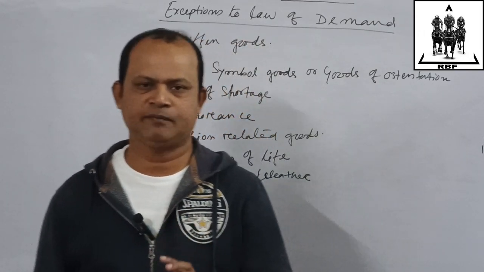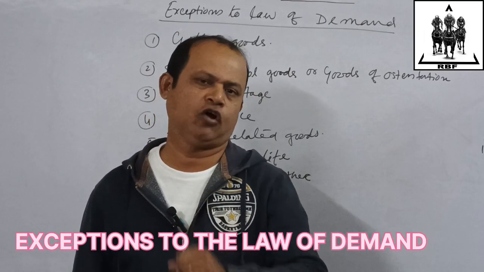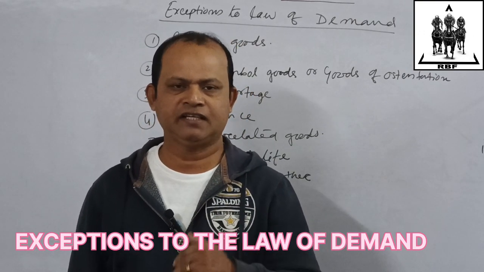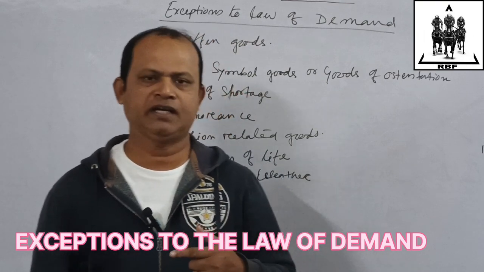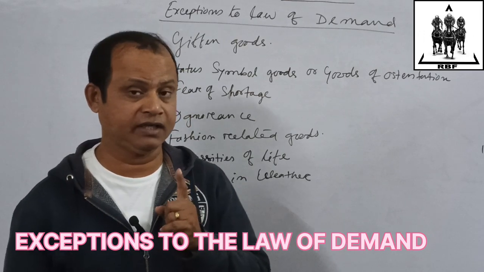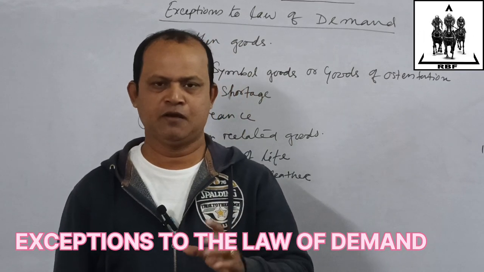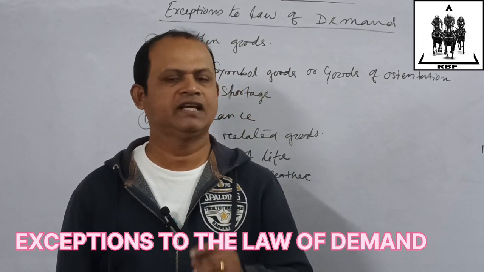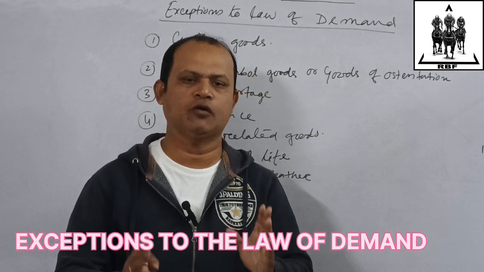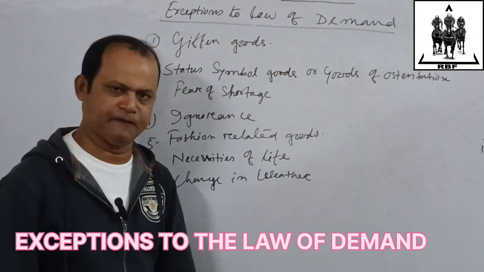Today we are going to discuss a new case. What is that? There are some exceptions to the law of demand. We got in the law of demand that there is an inverse relation between price and quantity demanded, keeping other things constant. But it is not applicable every time. There are certain cases where, having all the assumptions, meaning all other things remaining constant, still the law of demand is not applicable. That is called the exceptions to the law of demand. So here we are going to discuss exceptions to the law of demand.